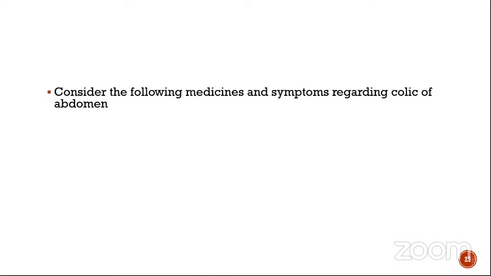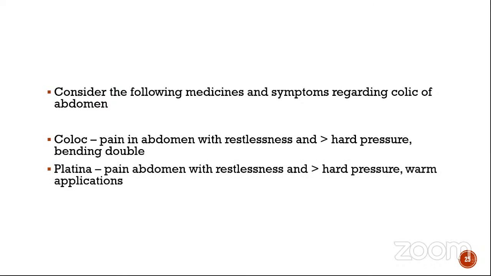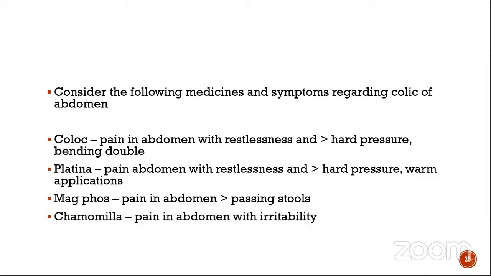Next. So consider the following medicines and symptoms regarding colic of the abdomen. Colocynth, pain in abdomen with restlessness and ameliorated by hard pressure and bending double. Okay. Platina, pain abdomen with restlessness and better by hard pressure and warm applications. Okay. Magphos, pain in abdomen, better by passing stools. Chamomilla, pain in abdomen with irritability. So what is the question? Oh, sorry. What is the question regarding colic of abdomen? Which all is correct? Sorry, I made a mistake there.